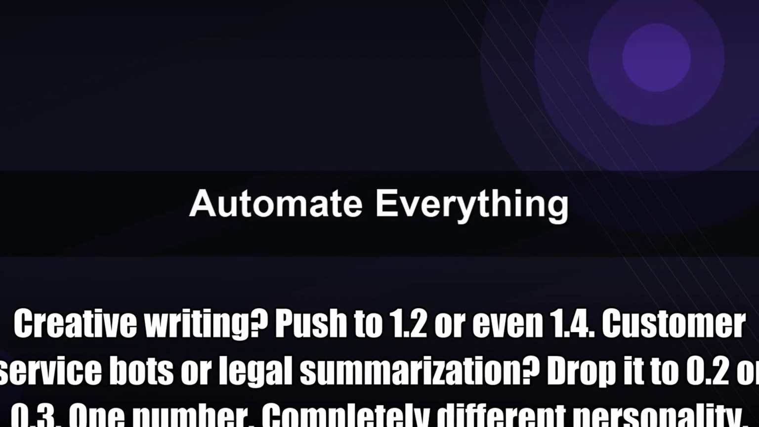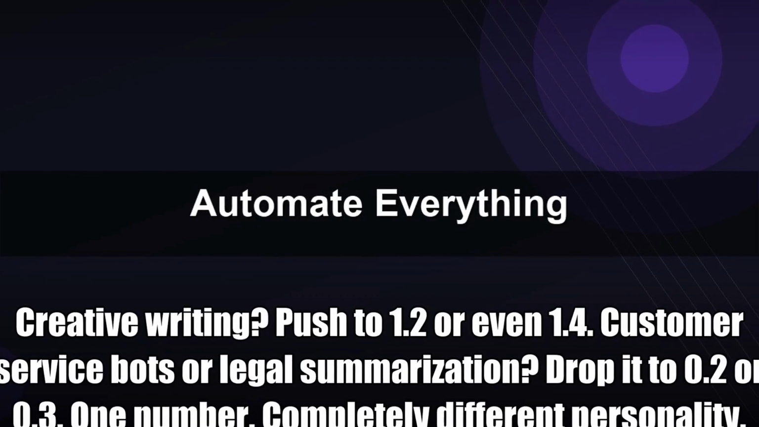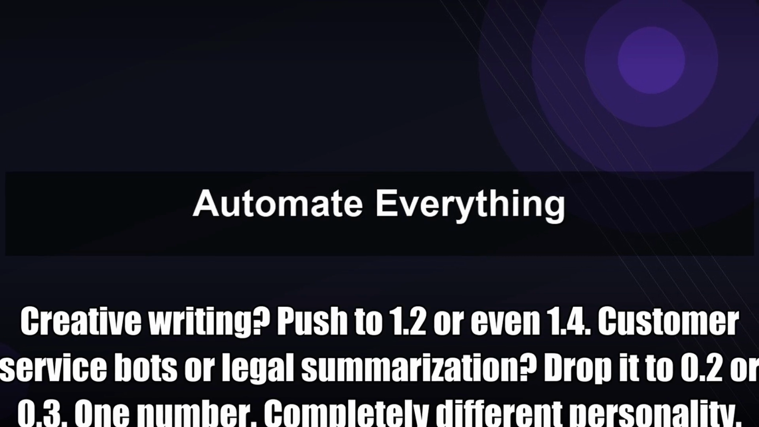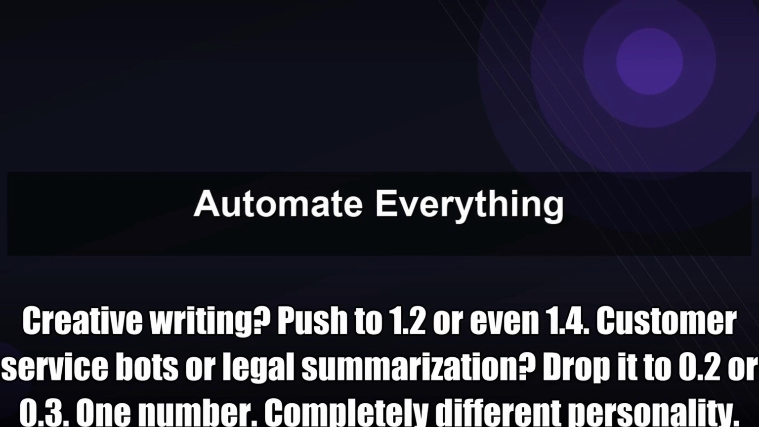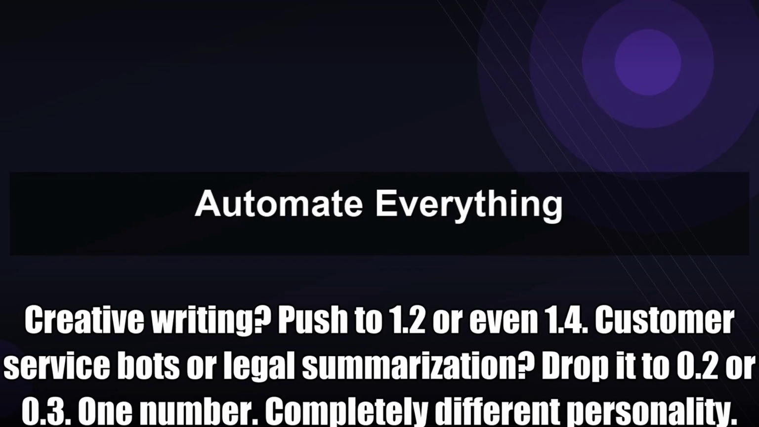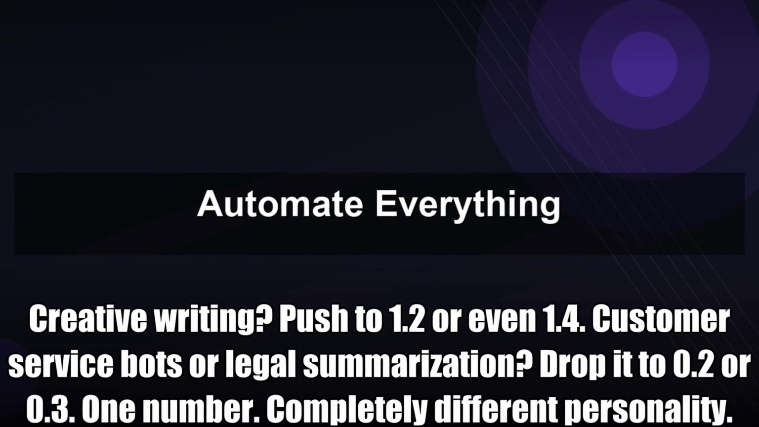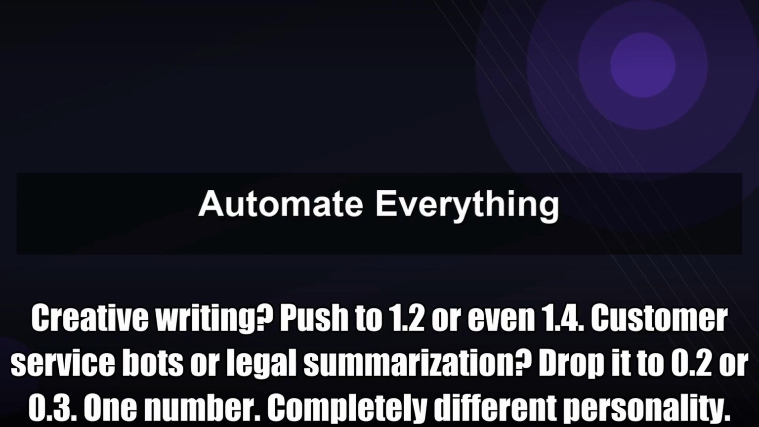Creative writing? Push to 1.2 or even 1.4. Customer service bots or legal summarization? Drop it to 0.2 or 0.3. One number. Completely different personality. Most people using AI every day don't even know this setting exists in the API.